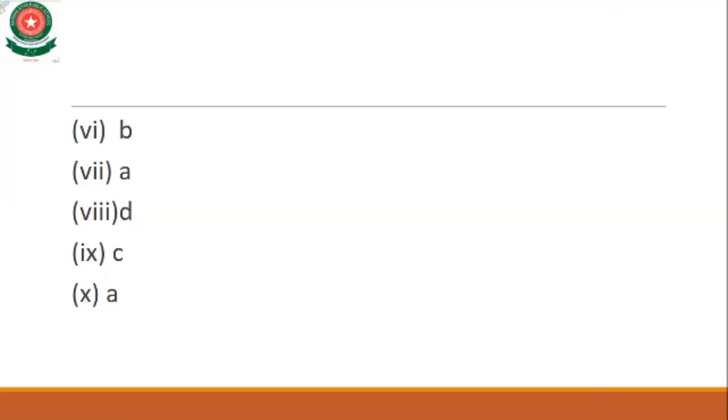Now move towards the next MCQ, number 8. Zygote is formed by the fusion of option A, two sperm cells; B, two egg cells; C, two somatic cells; and D, sperm cell and egg cell. As you know, the zygote is formed by the fusion of a sperm cell and an egg cell. So MCQ number 8, option D is the right answer.